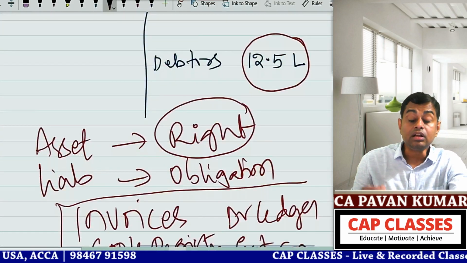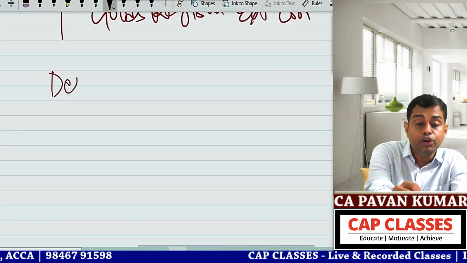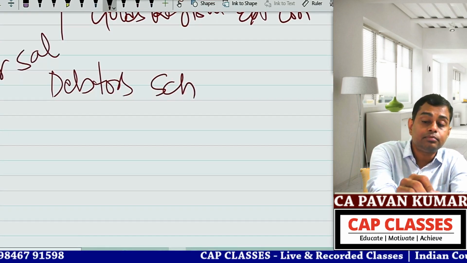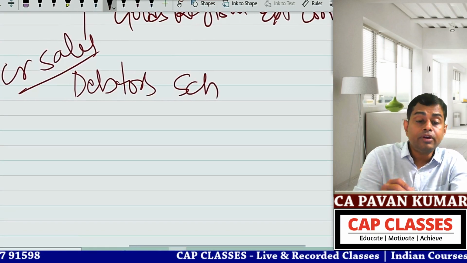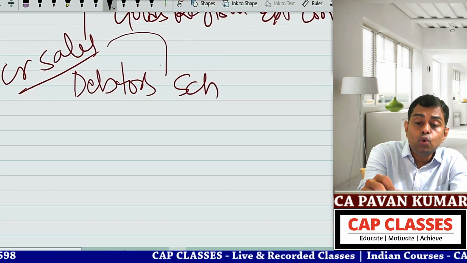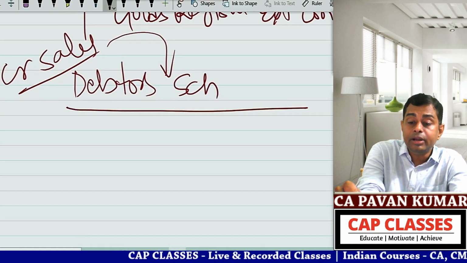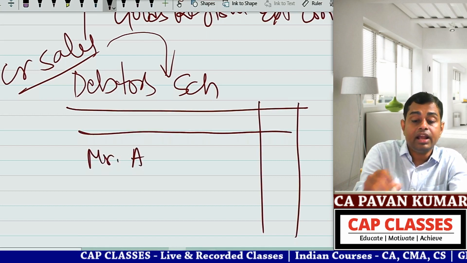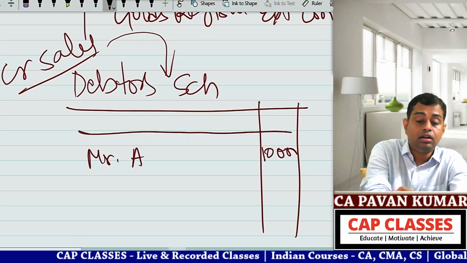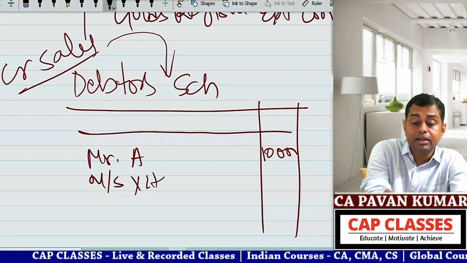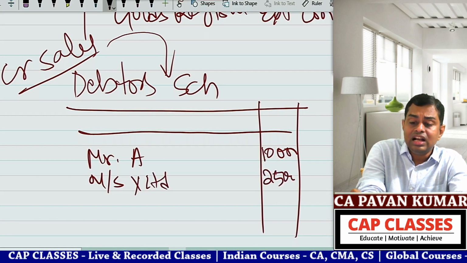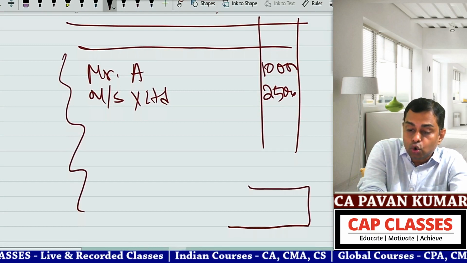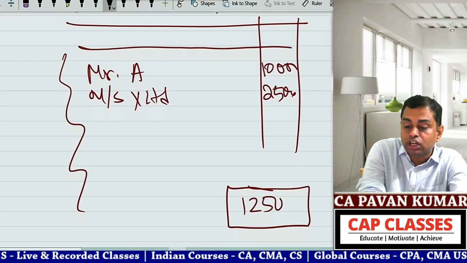Now I'll open the debtors schedule. I'll open the credit sales register. From the credit sales register, whoever has not paid, whether it is coming into the debtors schedule or not. So this is Mr. A, 10,000, Messrs. X Limited, 25,000. Like this, there are so many debtors and the total here must be 12,50,000, no?